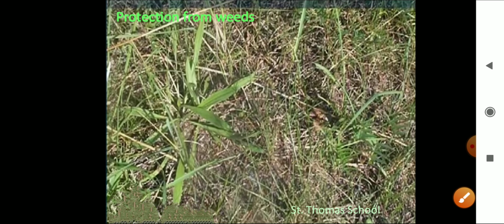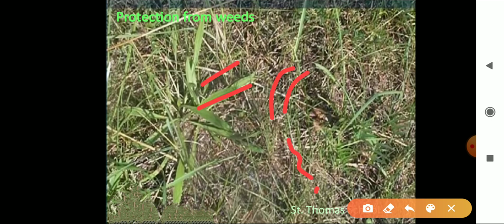Next is protection from weeds. Right, protection from weeds means if we see the wheat field carefully, we see that some other plants have grown along with them. You can see how the other plants have grown along with your wheat field. Besides what you planted, some other plants also come up. Meaning, if they grow over there, that is what weeds are about.